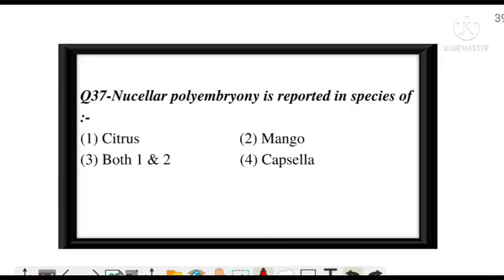Next question. Nucellar polyembryony is reported in species of. And the correct answer is, an easy question, option C, both 1 and 2. Polyembryony means more than two embryos in a seed. Next question.